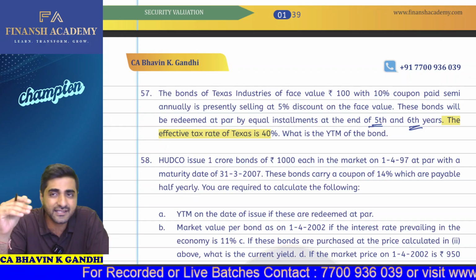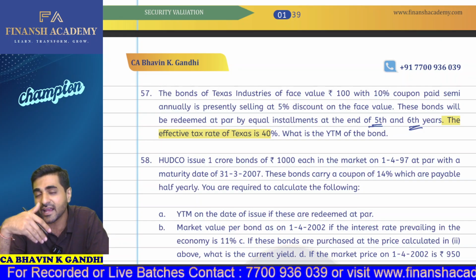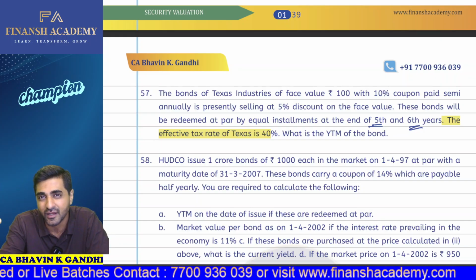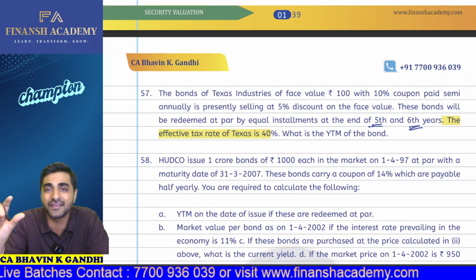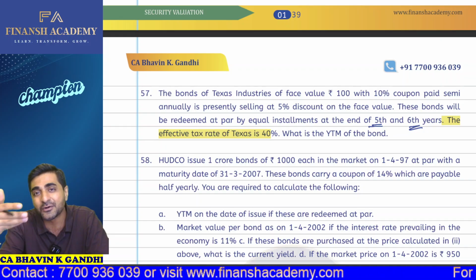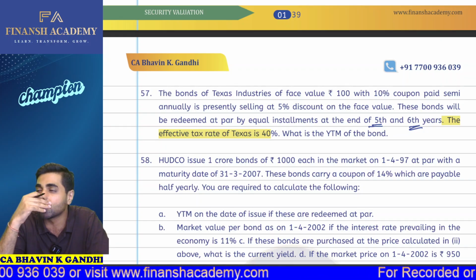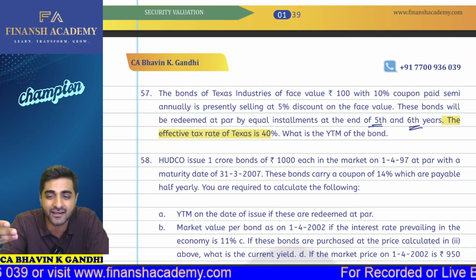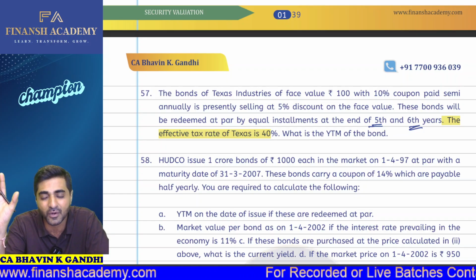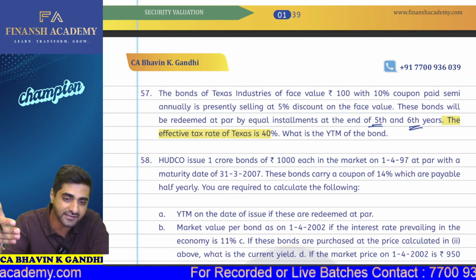Redemption is not happening once. See, if the redemption happens only at one particular point of time, then I can definitely calculate approximate YTM by taking interest plus RV minus purchase price upon N. But here the redemption itself is happening in different installments, so I cannot use that particular formula. What we need to do is prepare the table using the IRR concept, and based on that, we calculate the YTM of the bond. Okay, so simply using the concept of IRR, we'll get the final answer.